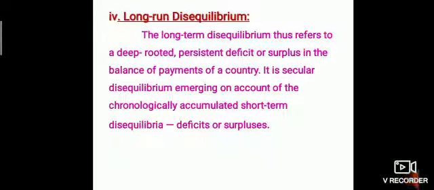Long run disequilibrium. The long term disequilibrium thus refers to the deep rooted, persistent deficit or surplus in the balance of payment of a country. It is a secular disequilibrium emerging on account of the chronologically accumulated short term disequilibria, deficits, or surpluses. In a country's balance of payment, a deep rooted deficit or surplus may occur, emerging from a short term disequilibrium.